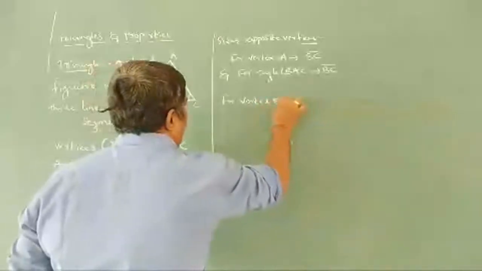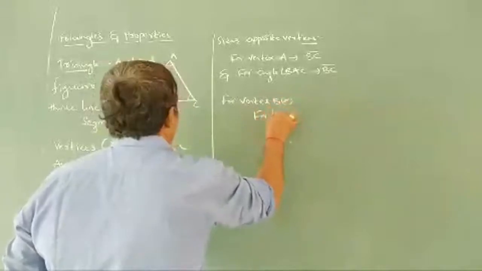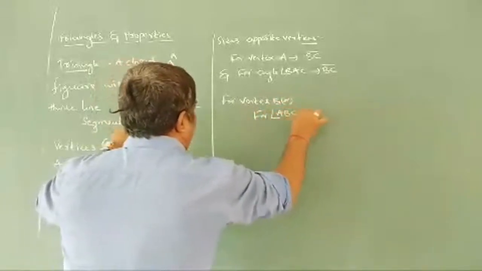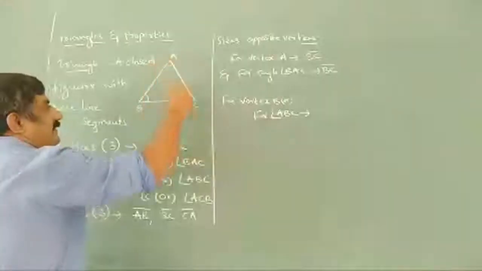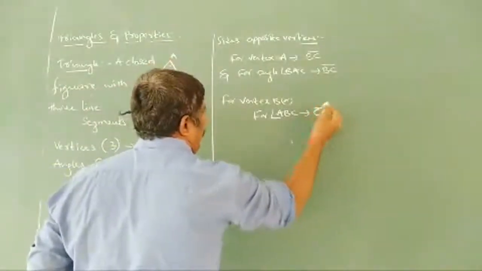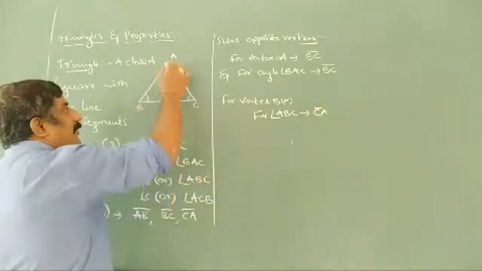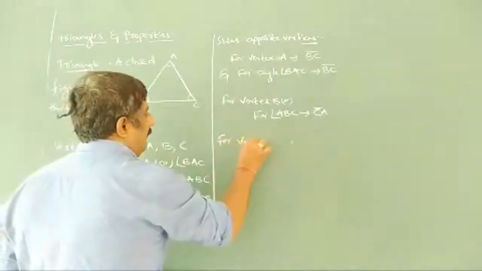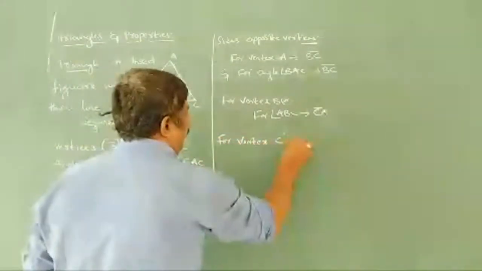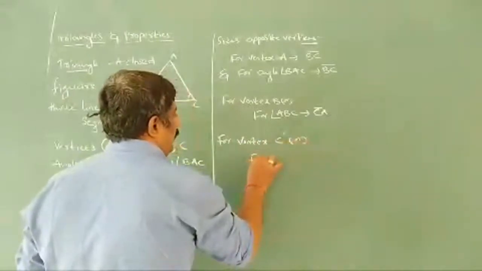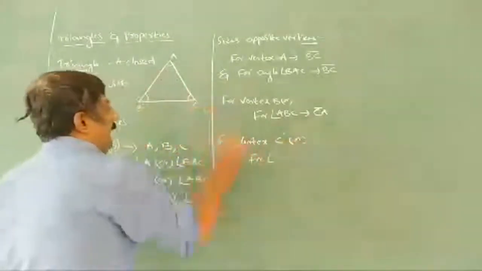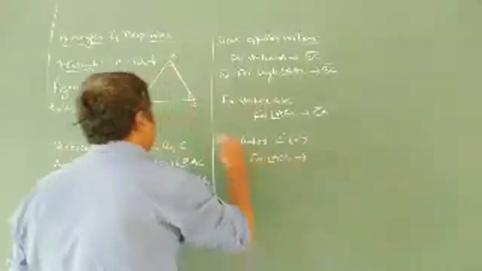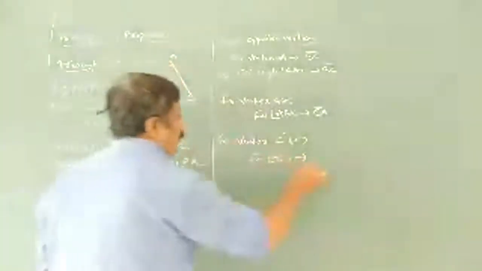So similarly, you can write another 3. For vertex B, for angle ABC, what is B's opposite side? AC or CA. Even for angle ABC also, CA is opposite side. Next, for vertex C or for angle ACB, what is opposite side? AB is the opposite side.